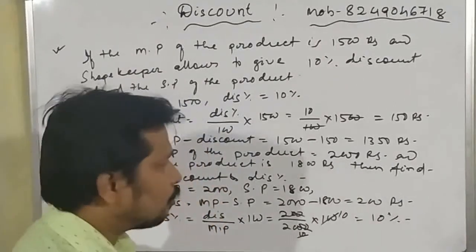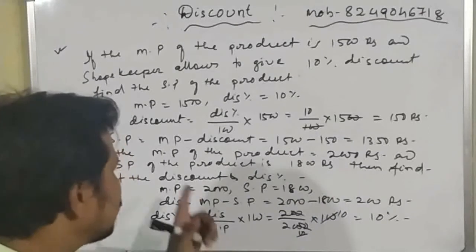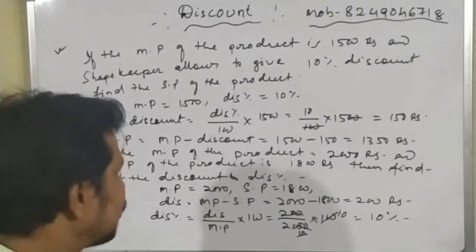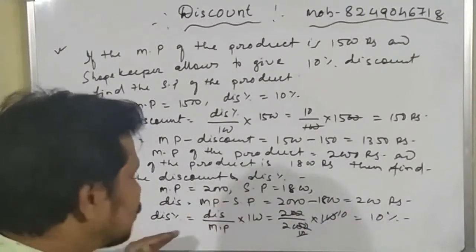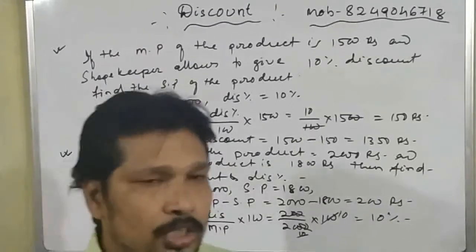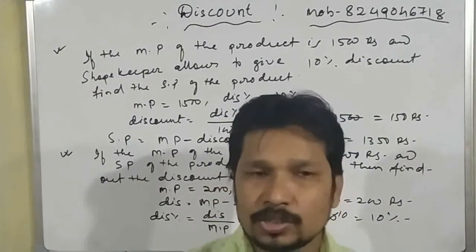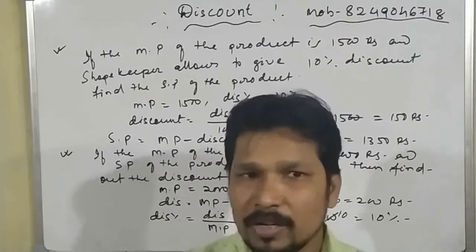So if the mark price of the article is 2000 rupees and the selling price of that product is 1800, then the discount is equal to 200 rupees and the percentage of discount is equal to 10%. Okay students, in this way we can find out the discount percentage as well as the amount of the discount if the mark price is given.